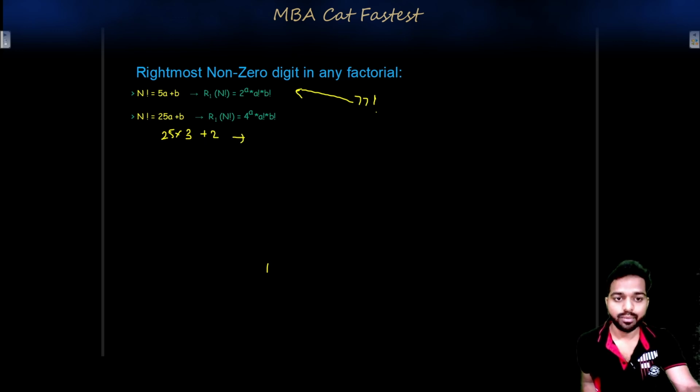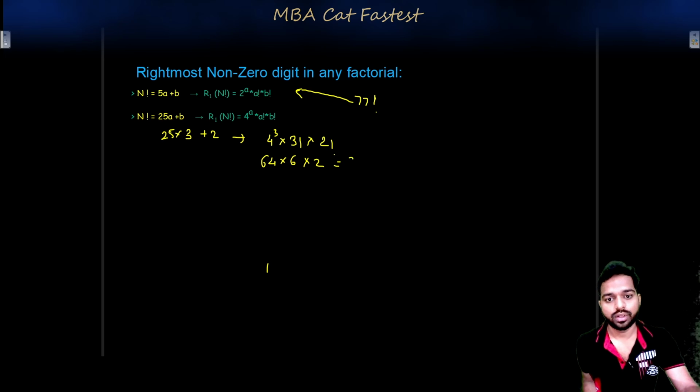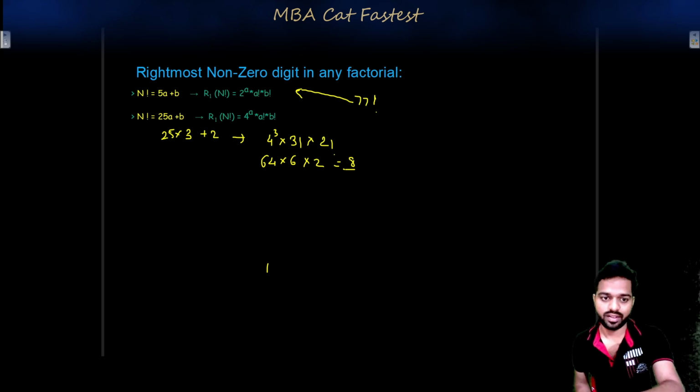So the rightmost non-zero digit can be written in the form of 4 to the power 3, multiplied by 3 factorial, multiplied by 2 factorial. 4 cube is equal to 64, which when multiplied by 6, since 3 factorial is 3 twos are 6, into 2. Now it is easier: 4 sixes are 24, 2 are 48. So the rightmost non-zero digit will be 8. This is how the formula helps you.